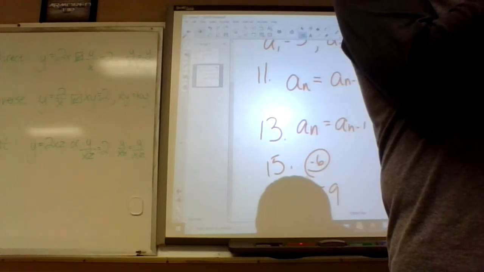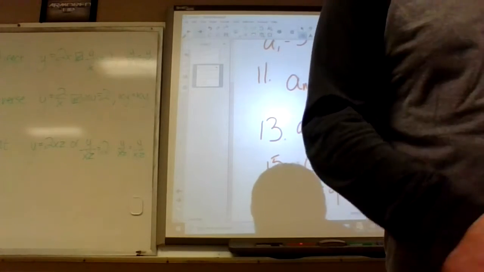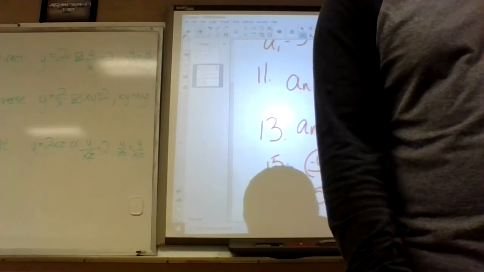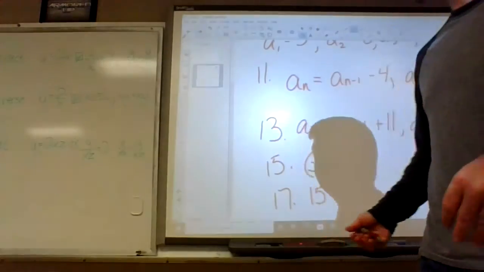Number 19, write a simplified explicit, okay, no explicit formulas. Blech. Skip. Nah. I wish there was only one kind of formula.